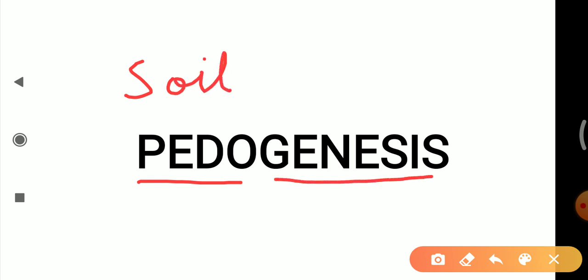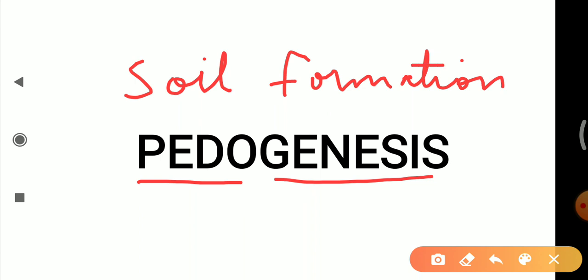In this video lecture, we will discuss pedogenesis. The word pedo means soil, whereas genesis means formation. So, in this video, we will discuss how the soil is formed. Whatever soil we find on the entire earth, how this soil has been formed, that we will see.